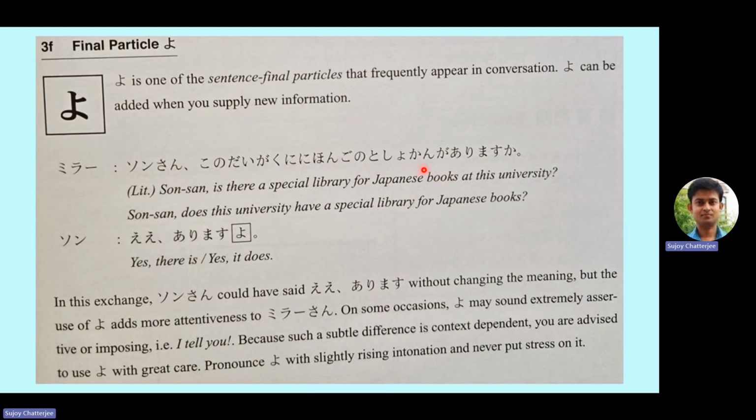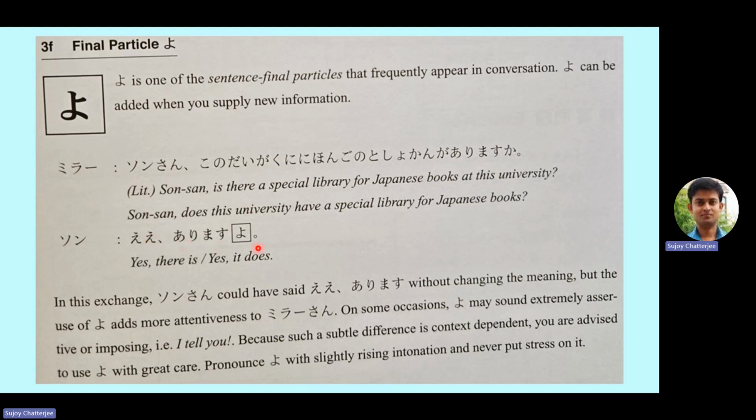Nihongo no toshokan means Japanese library. Kono daigaku means this university. So, is there a Japanese library at this university? Son-san, does this university have a special library for Japanese books? The meaning is that.